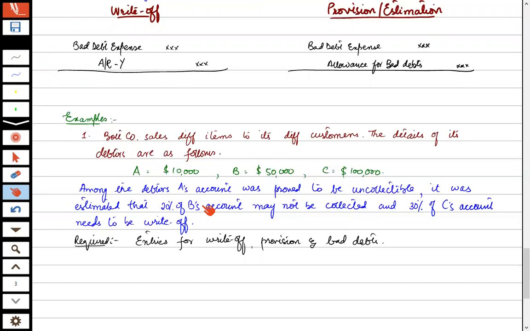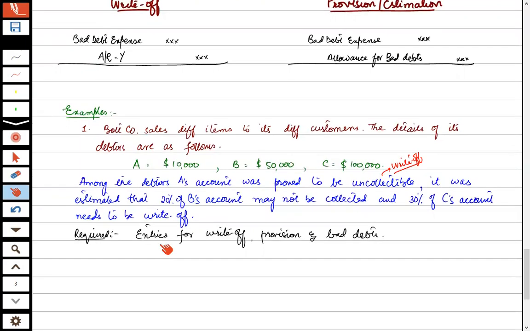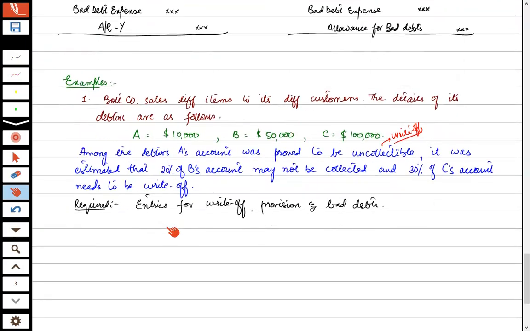So in this question, what is being said is that among the debtors, A's account was proved to be uncollectible. Uncollectible means it is written off. So we can make the entry at once, or we can make a rough entry. Bad debts expense debit and accounts receivable. Here it is very important to mention whose account is being written off. So accounts receivable A would be credited with the amount of 10,000.